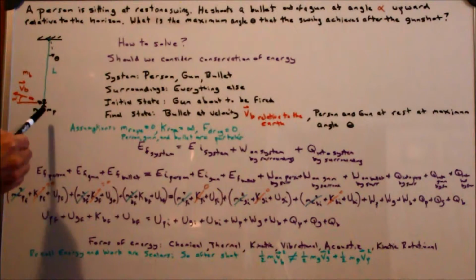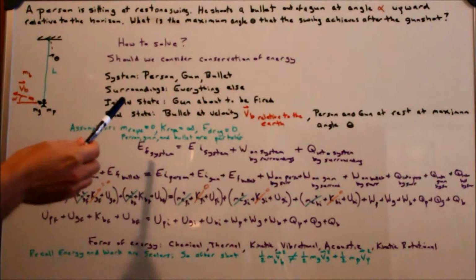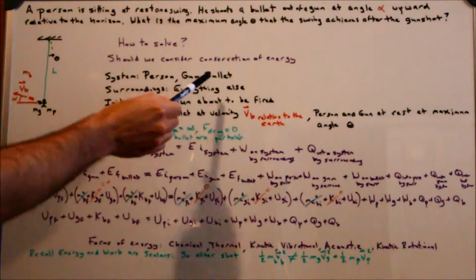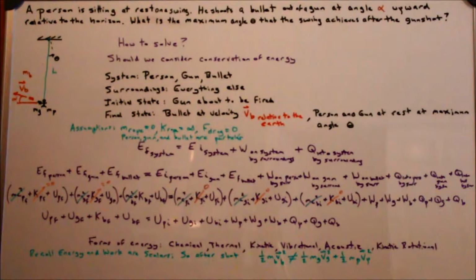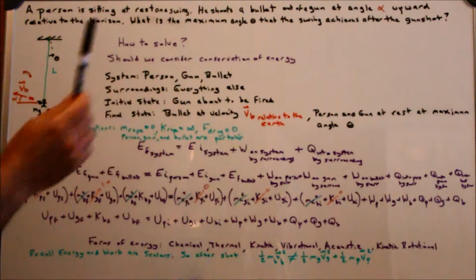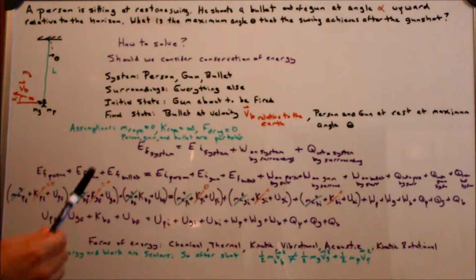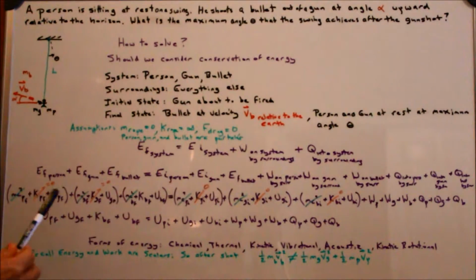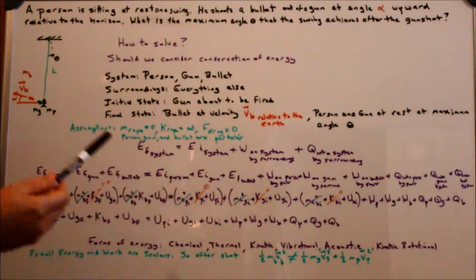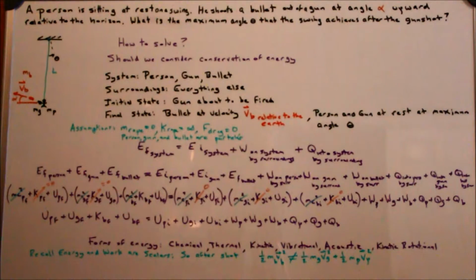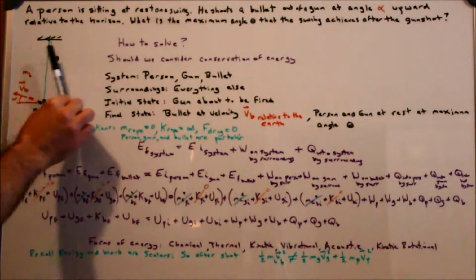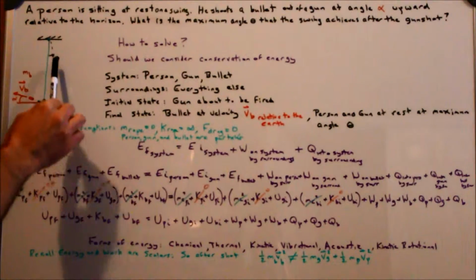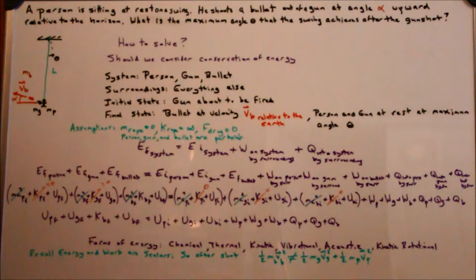We'll start out in the beginning. I have the system, and we'll consider the person, the gun, and the bullet. We also could say the earth. It's up to us to decide what the system is, but I'll pick that. Then the surroundings are everything else. We'll say the initial state is the gun's about to be fired. And the final state is the bullet's at a velocity going out this way relative to the earth, because you need to be in an inertial coordinate system. And the gun and the person are swung all the way up to this elevation, and they're at rest at that maximum angle.